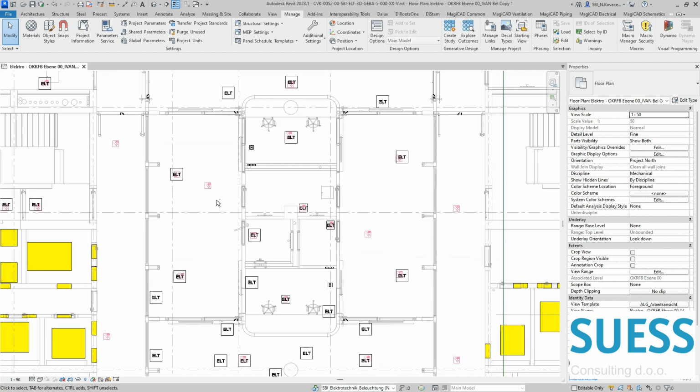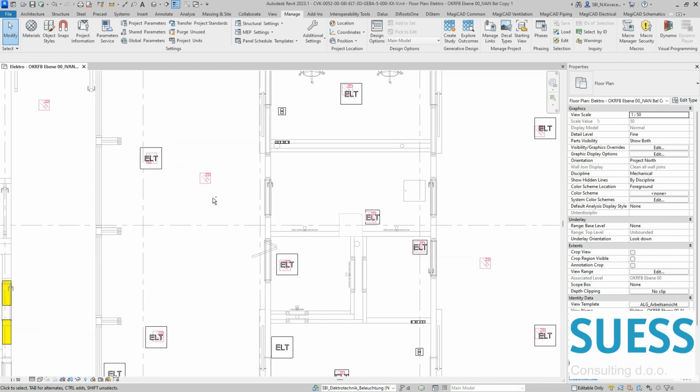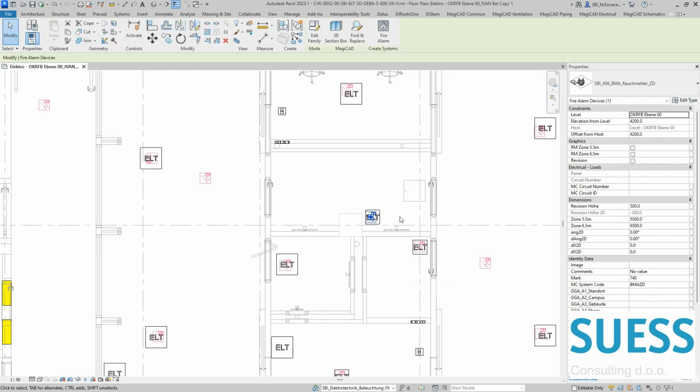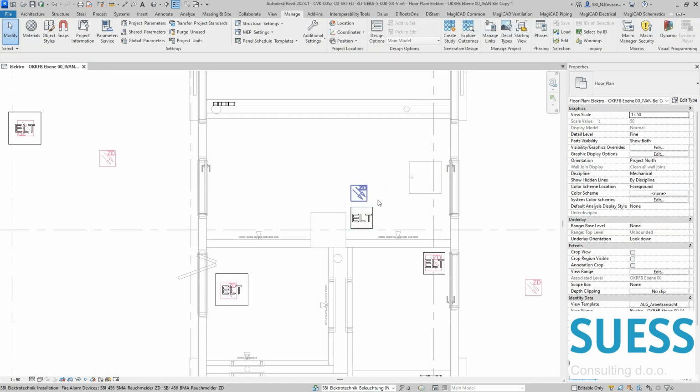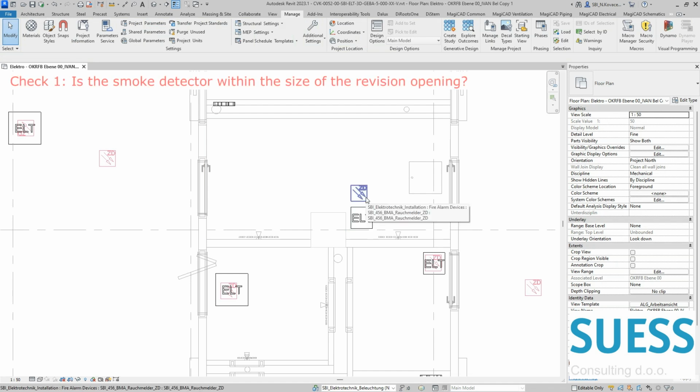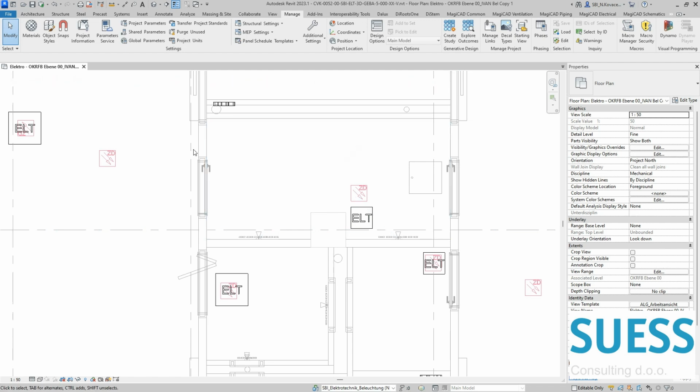Our script for smoke detectors can do three different things. For some situations, it will create an Excel report. The first thing is when we check the position of each and every smoke detector and their revision opening. If we spot a situation where a smoke detector is not within the size and location of the revision opening, we will report situations like this.